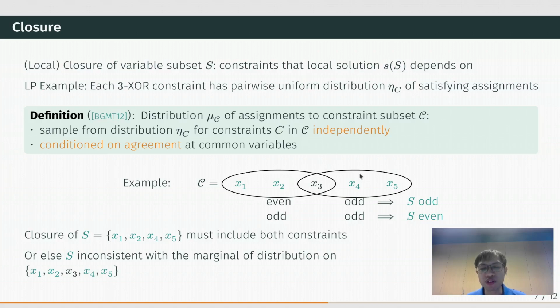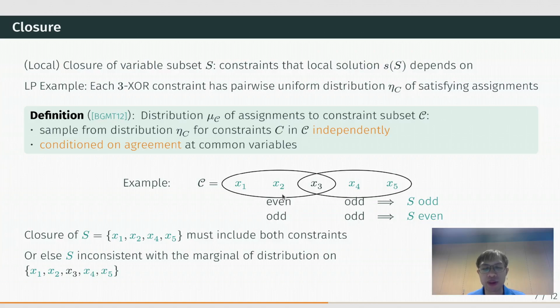If the two constraints have different parities, then the two constraints imply an odd parity constraint on S. On the other hand, if the two constraints have the same parity, then they will imply an even parity constraint on S. So to correctly define the distribution on S, we have to consider the two constraints.